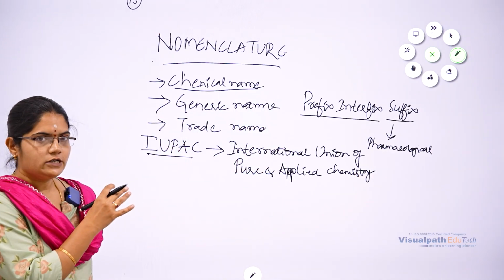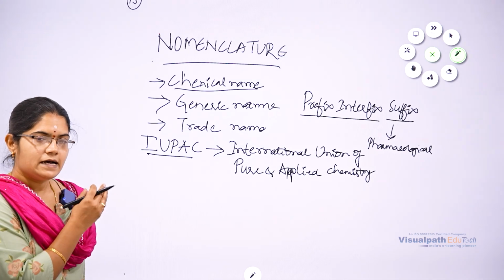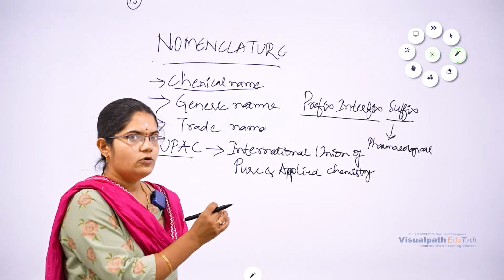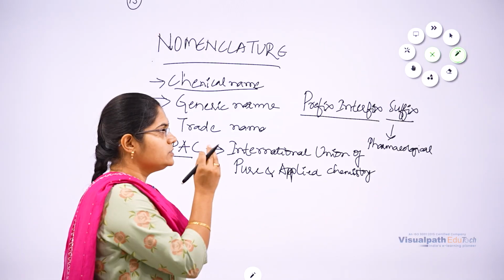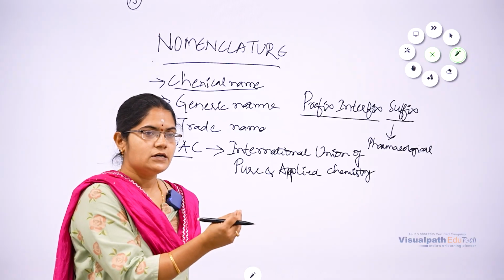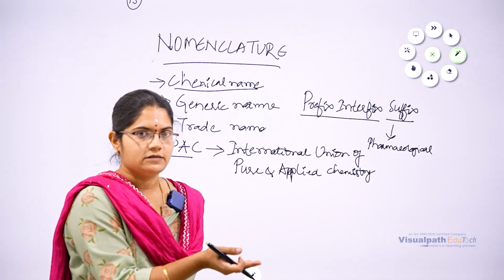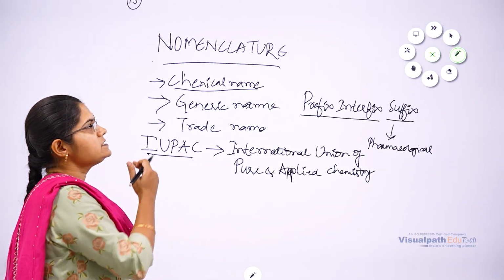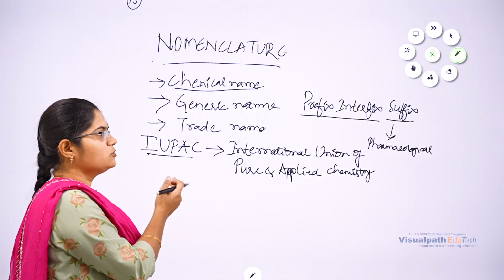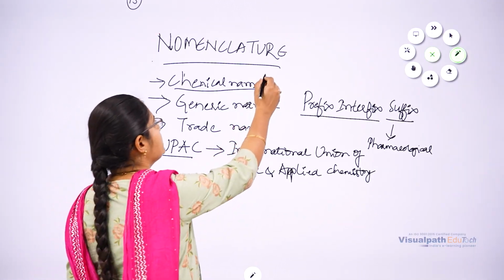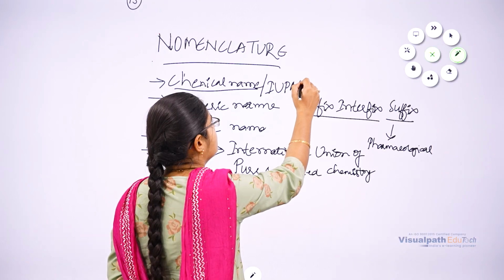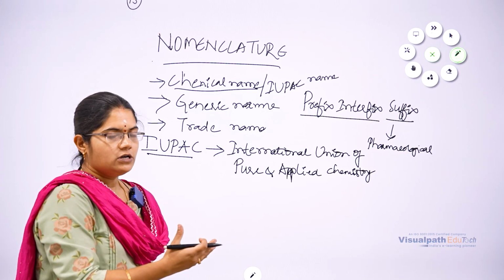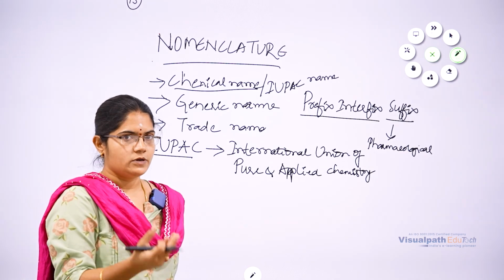So according to this IUPAC, it has established some rules to name a drug. In accordance with the rules of the IUPAC system, the chemical name will be given to a drug by whoever has identified it as a medicine. It may be some person or a pharmaceutical firm, right? That name is called the IUPAC name, or as it follows the rules of the IUPAC system, it is also named IUPAC name. Chemical name or IUPAC name. It is generally very long and complex, and cannot be remembered by common people.